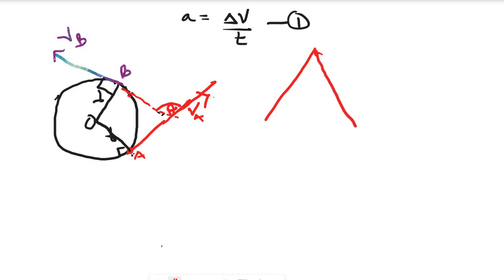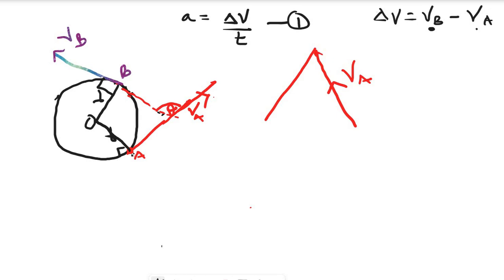Now, okay, VA is going up. You can see VA, this is velocity A. Now look at velocity B. The body is changing from A to B, so the initial point is A and the final point is B. Change in velocity in this context should be VB minus VA, because VB is final. Which means VB is positive, VA is negative.